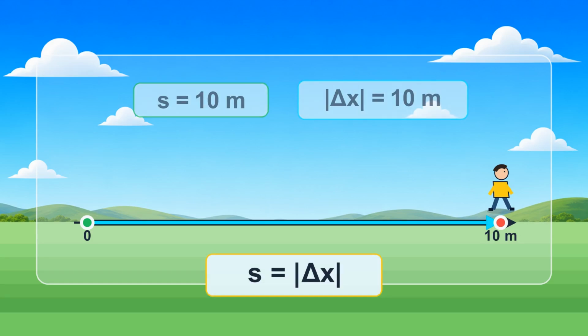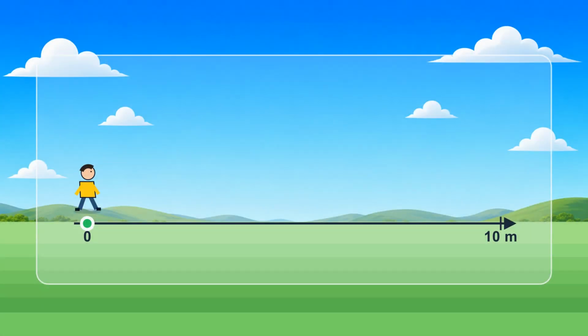The reason is geometric. Your actual path lies exactly on the shortest connection between the initial and final positions, one straight line. Now change the motion. You walk 10 meters to the right, then turn around and walk 3 meters to the left. The motion still follows the same straight line. There is no curve and no detour.